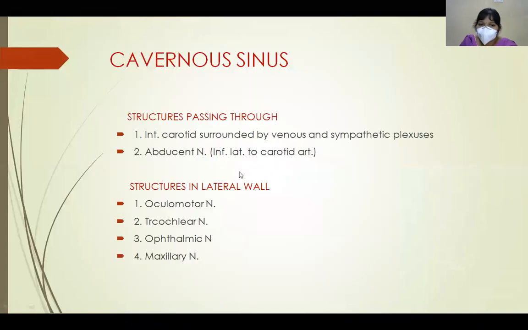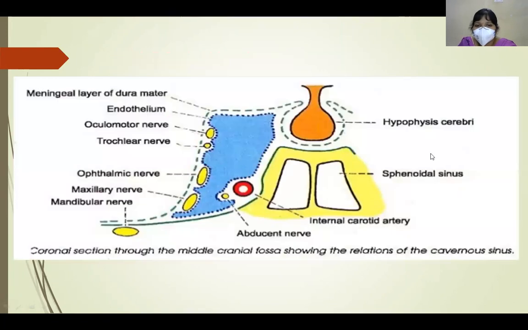So what are the structures passing through the cavernous sinus and present in the lateral wall of the cavernous sinus? This is important because in cavernous sinus thrombosis, whatever lesions or signs are present are because of involvement of these structures. The structures passing through the cavernous sinus are the sixth nerve and the internal carotid artery.